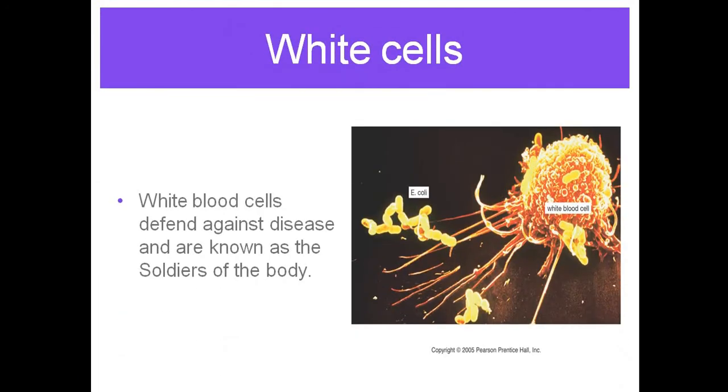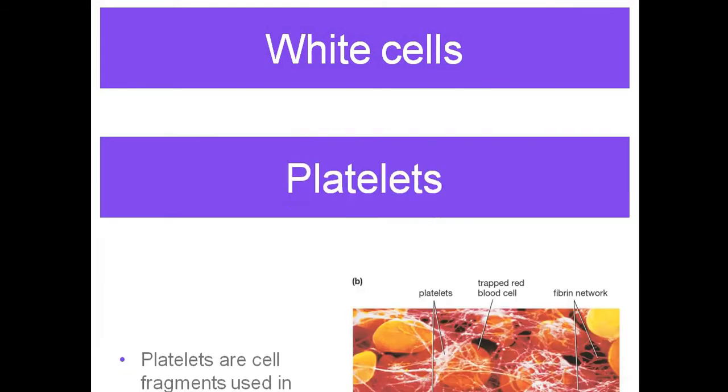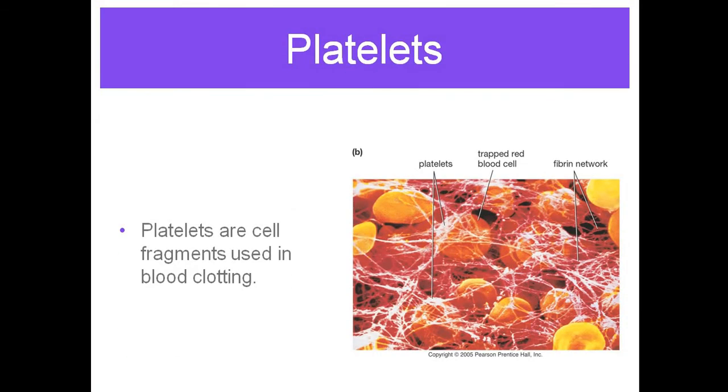Next, coming to the white blood cells. White blood cells are known as the soldiers of the body. Why? Because the main function of the white blood cells is to protect the body or to defend the body against diseases. Next coming is your platelets. Platelets are used for clotting of the blood. If there is any wound in your body, it gets healed because of the platelets which are collected at the place of your injury. So platelets are related to the clotting of the blood.